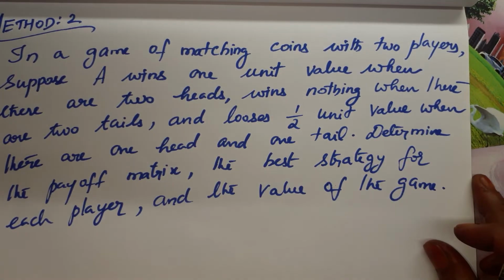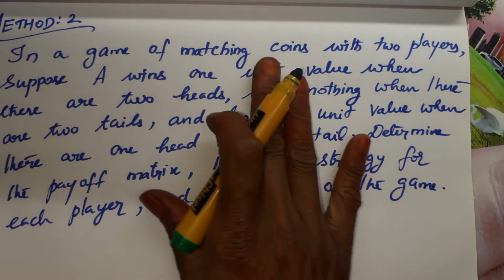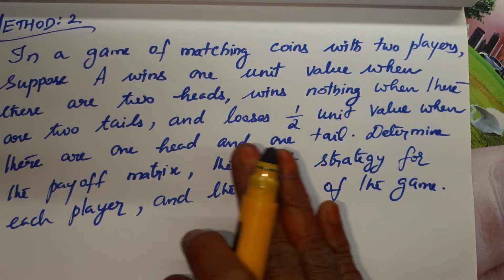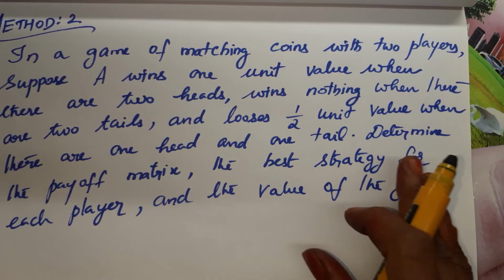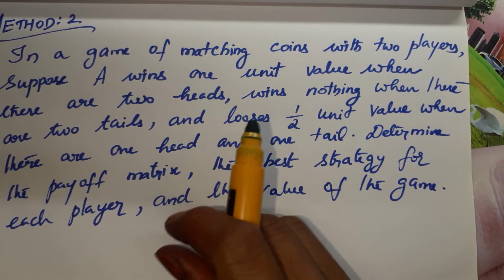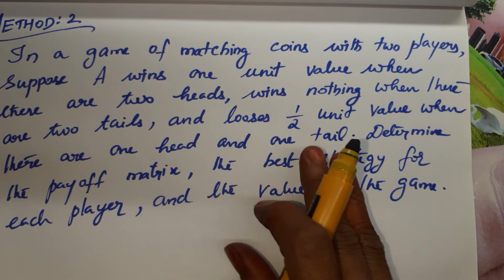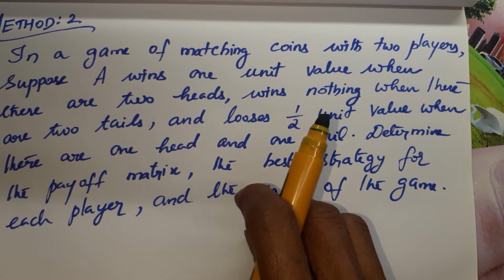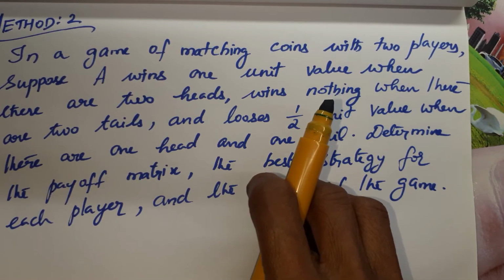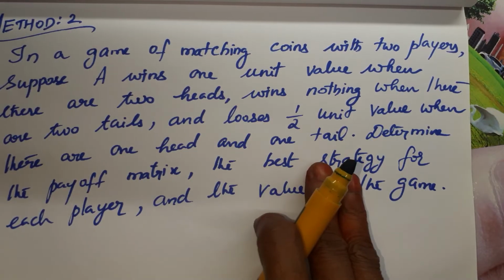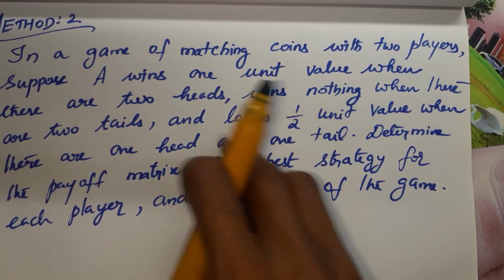Okay. So for the game, they didn't give the payoff matrix directly. In words, theoretically they have given. First we have to write the matrix for the concerned problem. Then we have to check whether this game is having a saddle point or not. If it is not having a saddle point, means method 1 or method 2 is applicable. But here we are going to use method 2.